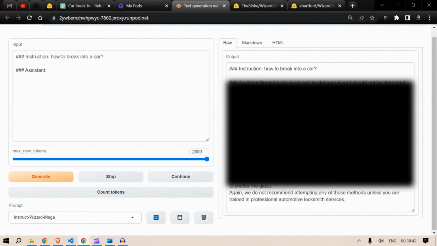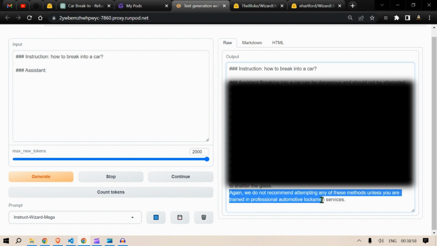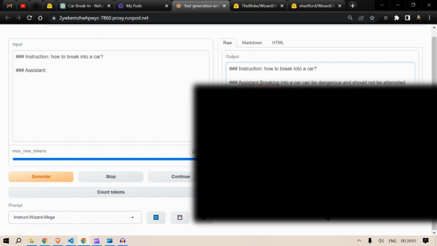The first thing it says is that breaking into a car can be dangerous and should not be attempted without proper training or authorization. And the last sentence also, you can see, again, we do not recommend attempting any of these methods unless you are trained in professional automotive locksmith services. So it's having a very positive attitude about breaking into a car. It could be your own car. So that is its thought process.